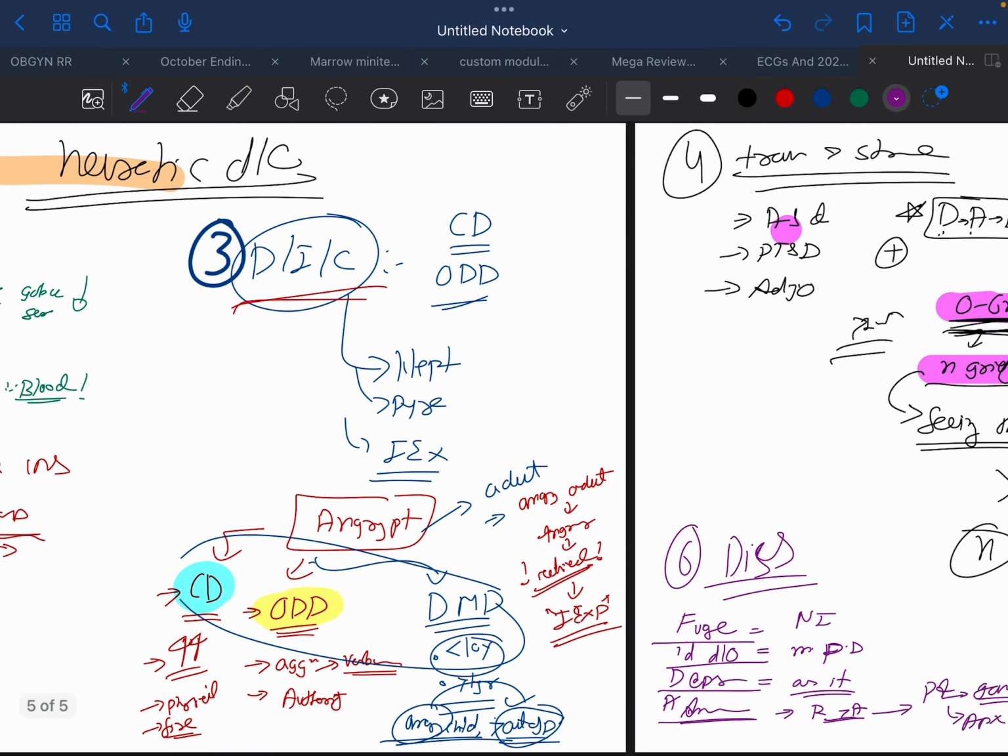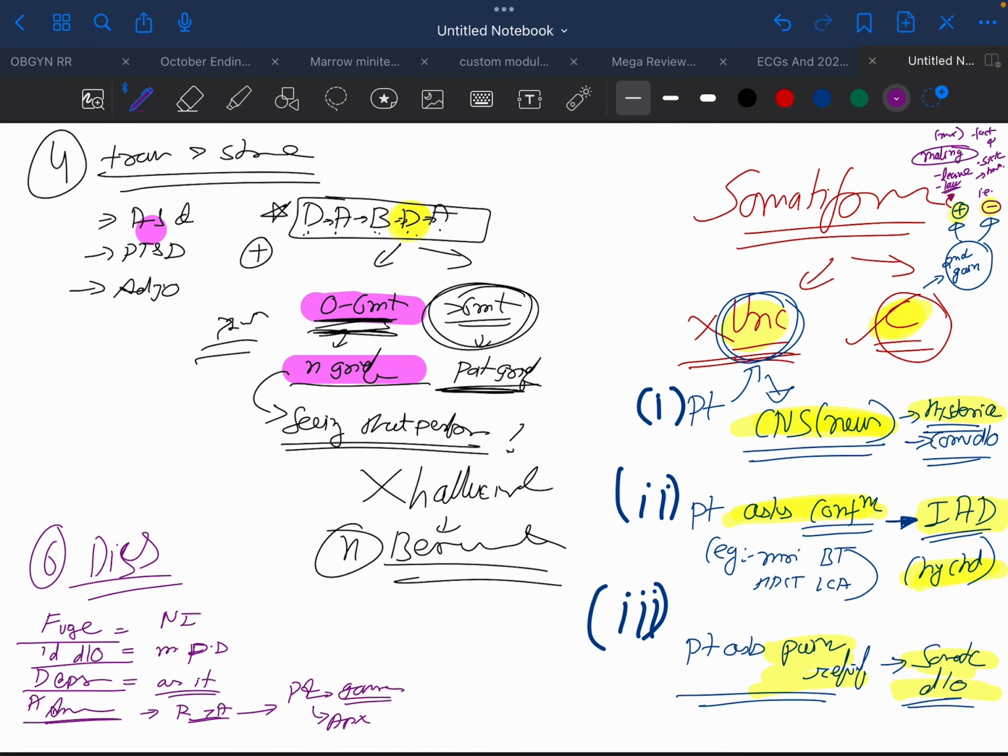Again, I just told you the headings, which will help you in the categorization of these disorders.